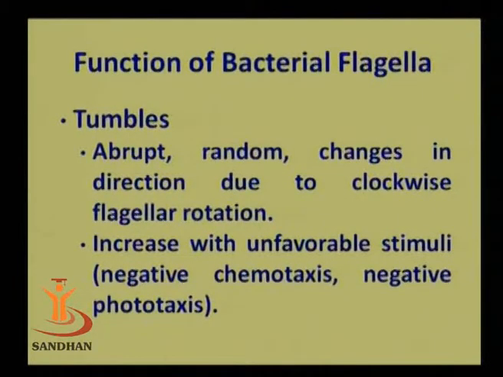Now this can occur when there is a presence of unfavorable stimuli. So in general, when the flagella is showing the anti-clockwise movement, it is getting attracted towards something, whereas if it is getting repelled from something, then you can find that there is some clockwise flagellar rotation.